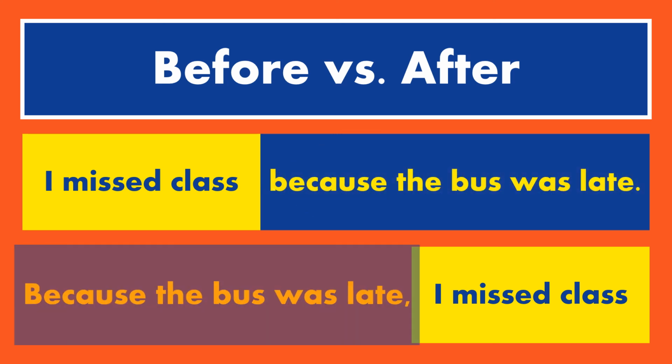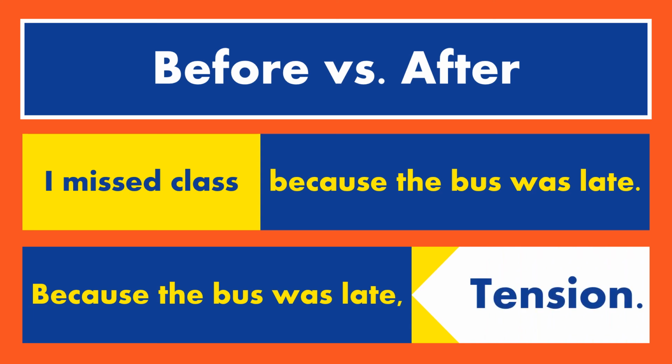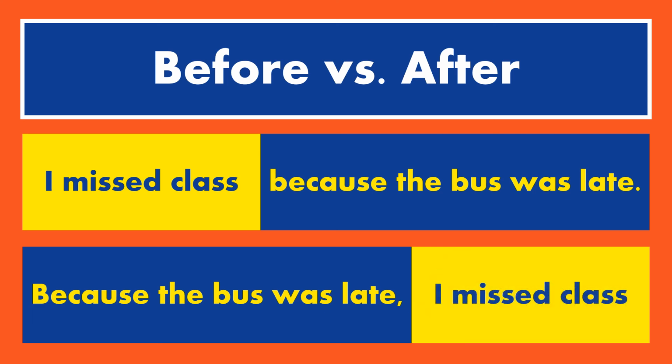However, if we begin with because the bus was late, in this context, we create tension. We show that there's a problem, and the reader understands that problem first and foremost before they go into the independent clause. And with that information, they'll be able to process and evaluate what happened afterwards. So you can see the resequencing of these can shape the way the reader processes the information.